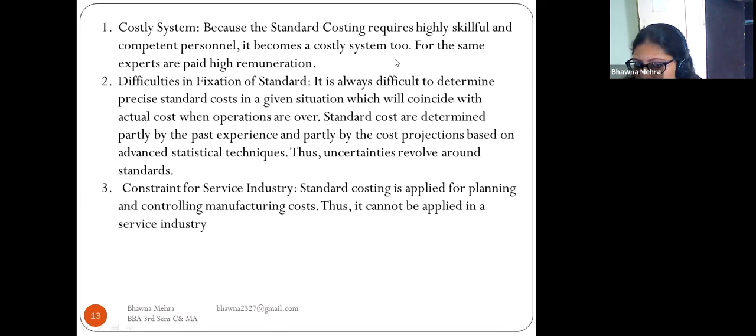Point number 3, constraint for service industry. Standard costing is applied for planning and controlling manufacturing cost. Thus it cannot be applied in a service industry.